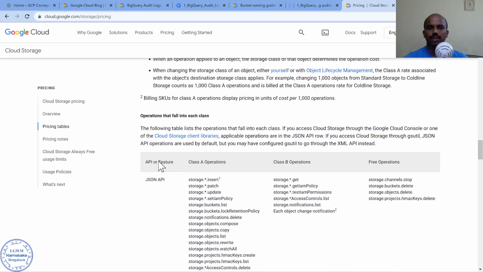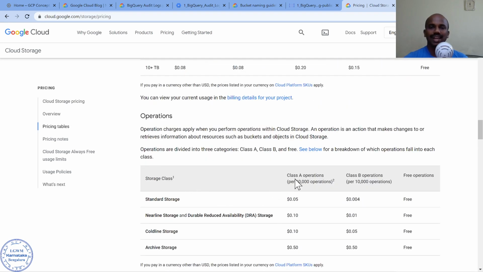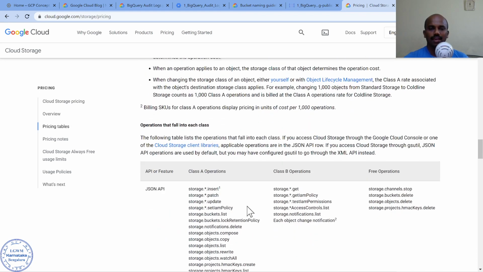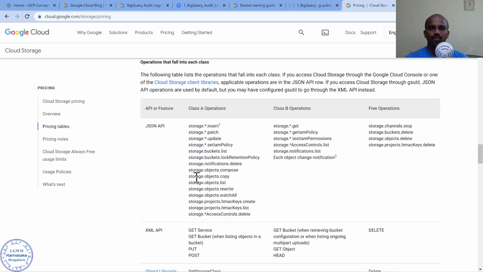These are the various operations, and for each operation there's a cost. Class A operations, class B operations. In class A, you see object copy, object rewrite. When I copy from one bucket to another bucket, I'm going to use this, so I can start incurring this cost. This is going to be incurred by the project in which this bucket is currently running.